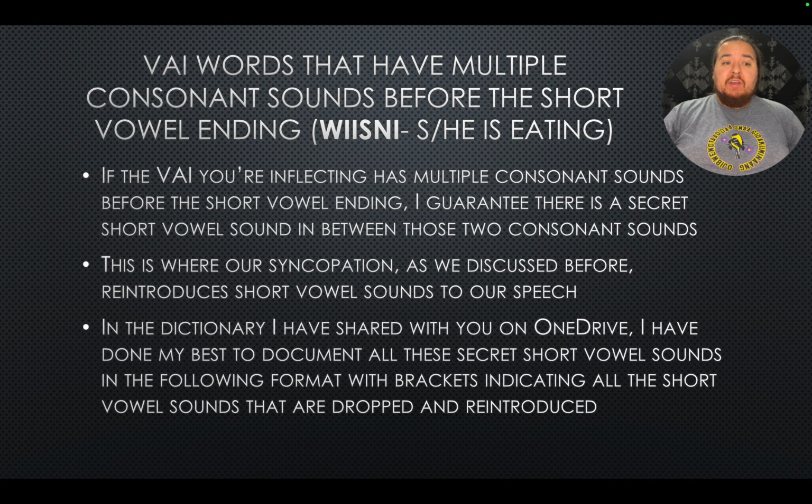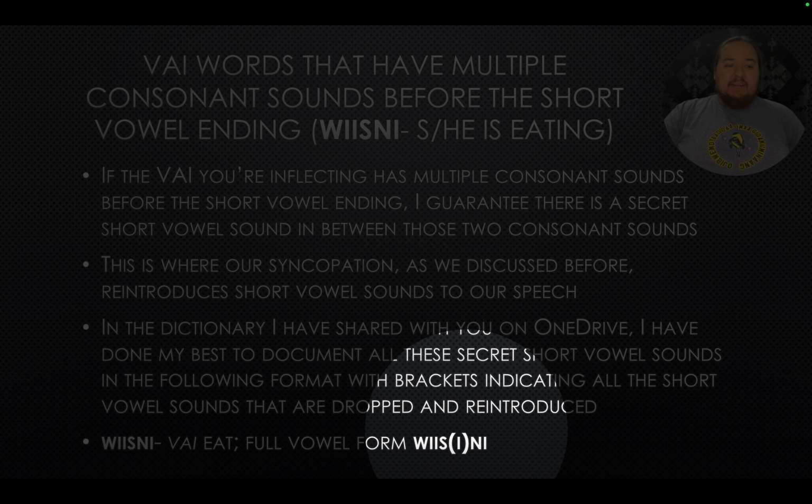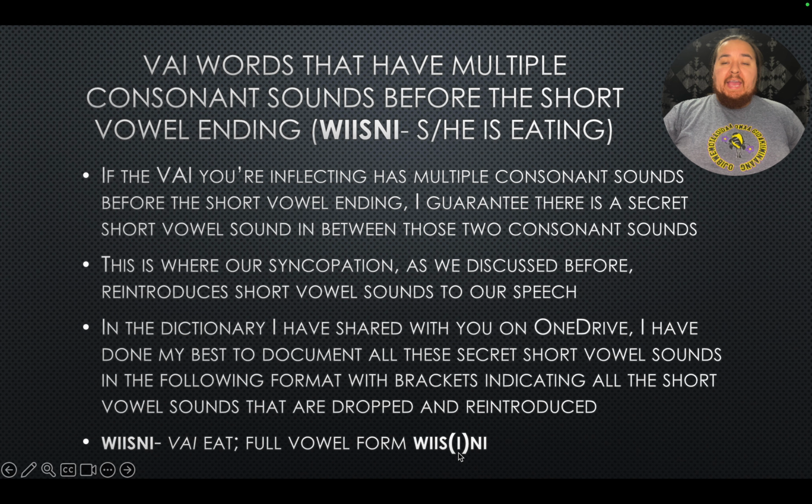In the dictionary I've shared with you on OneDrive, I've done my best to document all the secret short vowel sounds in the following format, with brackets indicating all the short vowel sounds that are dropped and reintroduced. So wisne, VAI is the type of word. Eat, short for she or he is eating. Full vowel form, or wisine. So we can see here that in this example we have a secret I sound in between the S and the N that is normally de-stressed. We have that indicated with brackets.